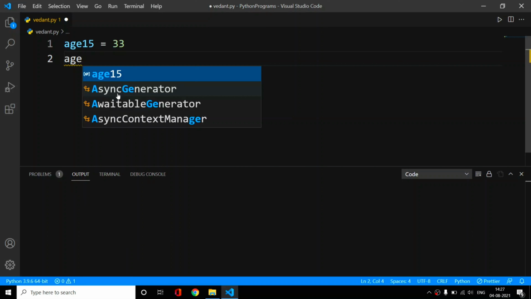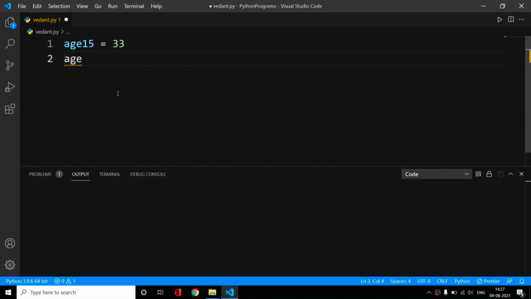You can do like this, age star, this will be wrong, but if you do it like this, then this will be right. So this is how our first rule works. The first rule is never start your variable names with a number or with a symbol.